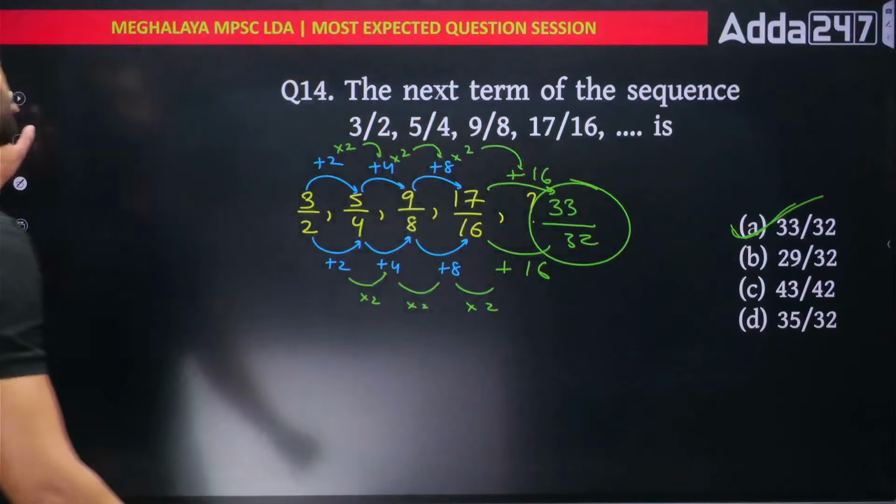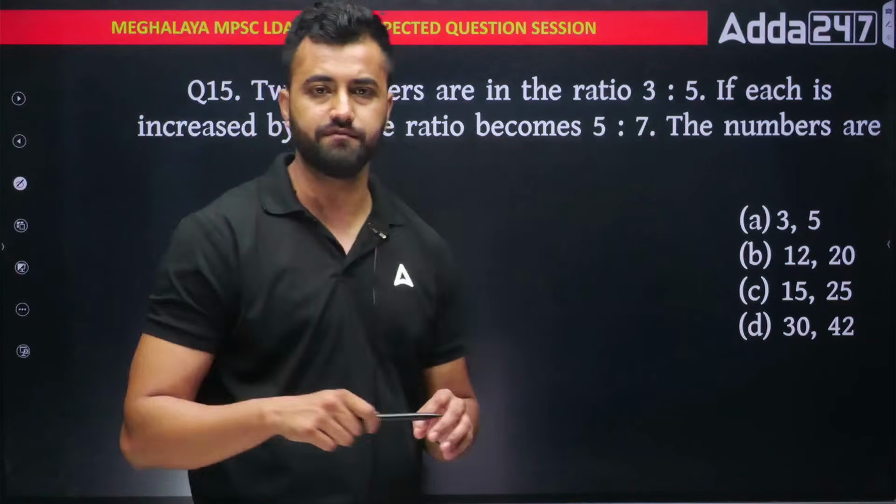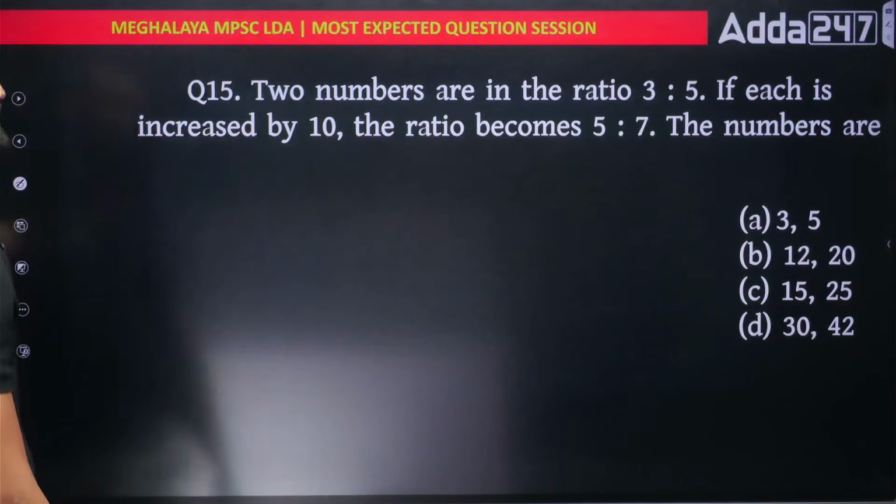Okay. Next. Let's see number 5. Two numbers are in the ratio 3:5. If each increases by 10, the ratio becomes 5:7. The numbers are what? Very easy question. See how to solve. I'll teach you a trick.